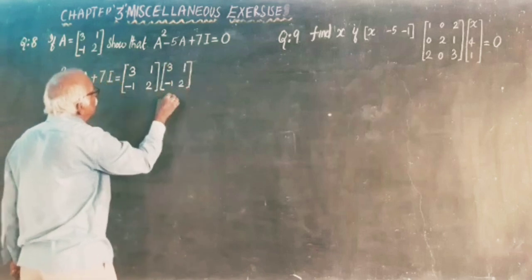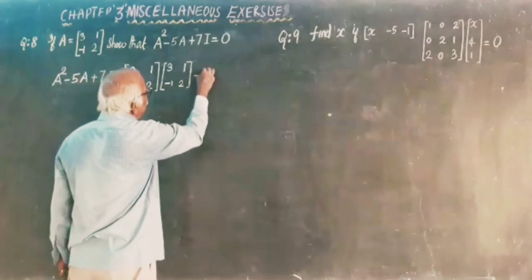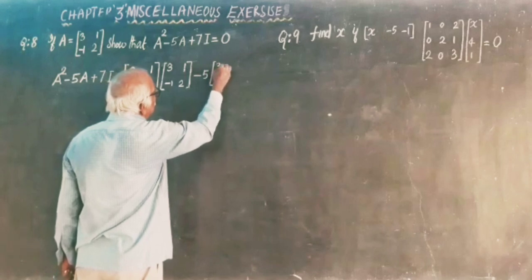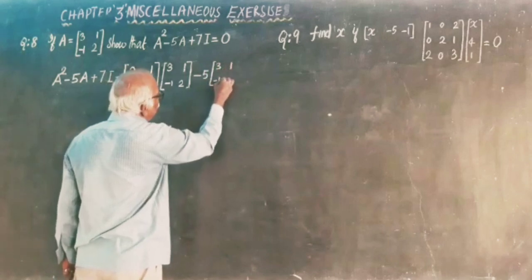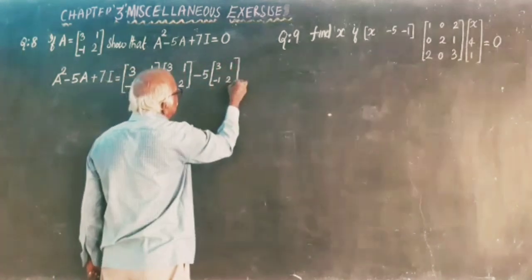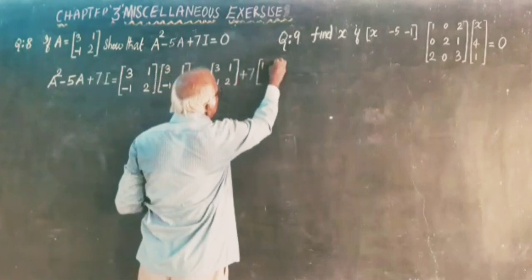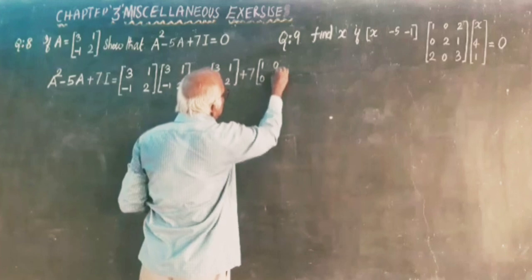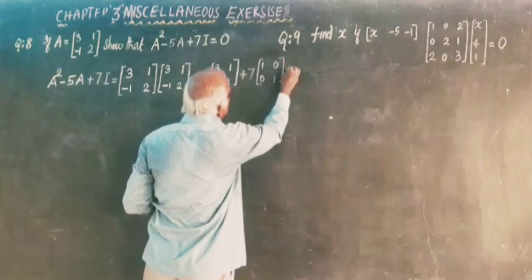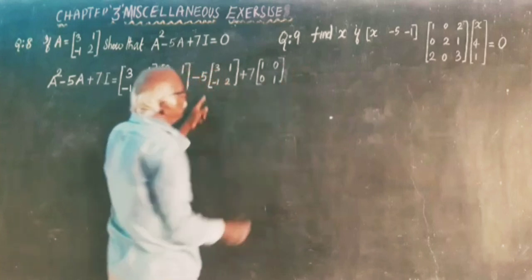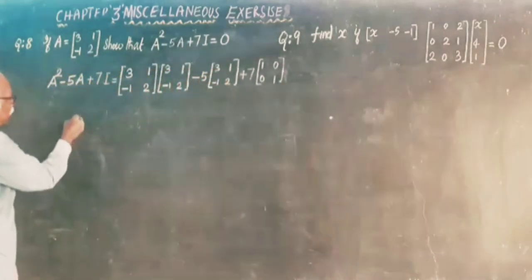This is A square minus 5 into A, 3, 1, minus 1, 2, plus 7 times the identity matrix of order 2 by 2, 1, 0, 0, 1, is equal to. We have to prove that it is a null matrix. Then multiply.